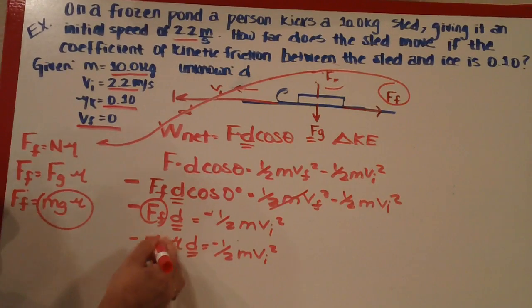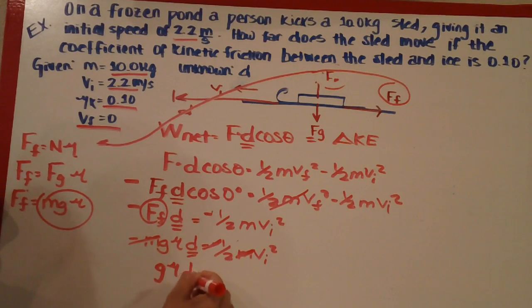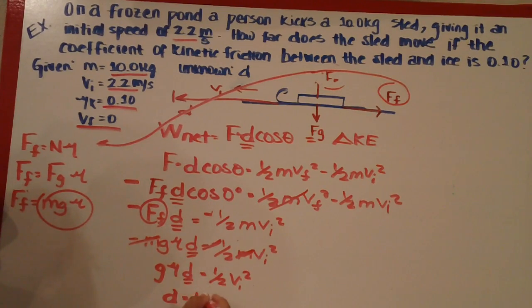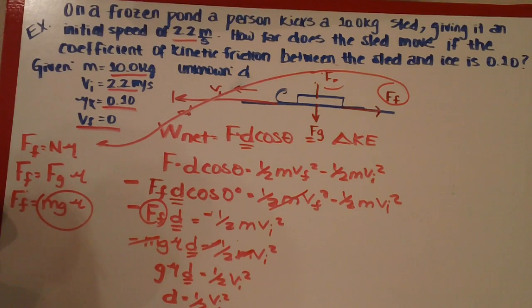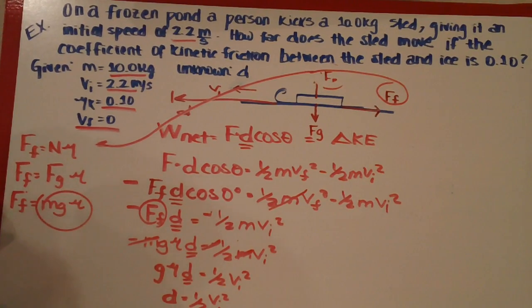Well, right here, the negative m's can cancel out. So we have g mu d equals 1/2 v initial squared. So d equals 1/2 v initial squared divided by g times mu.